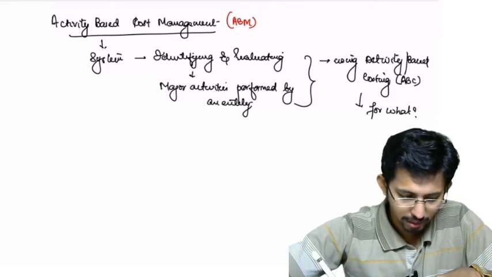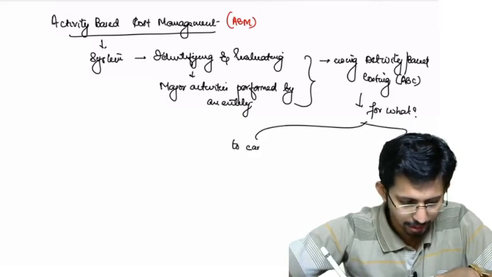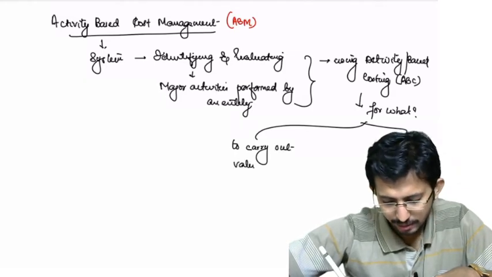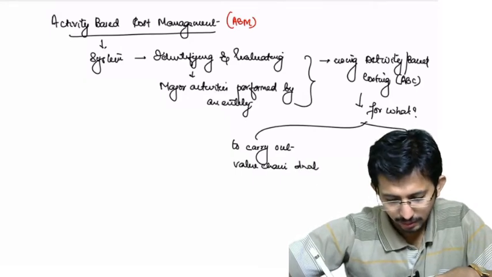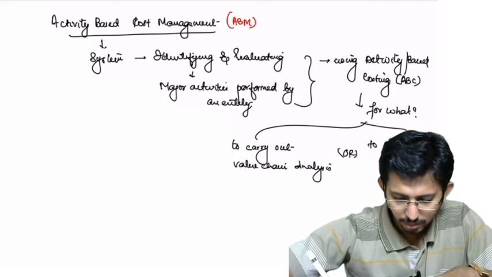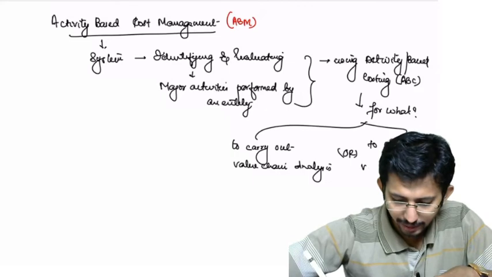For two purposes: one is to carry out value chain analysis, or to carry out value re-engineering.